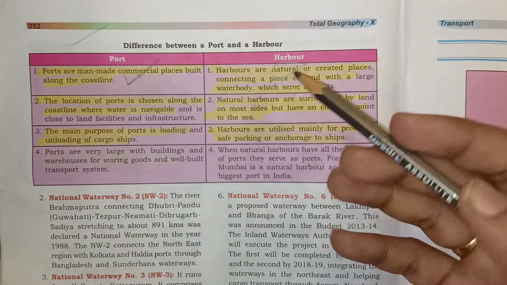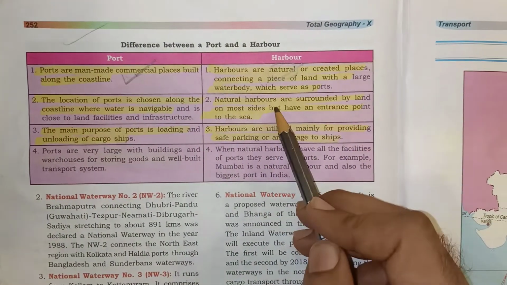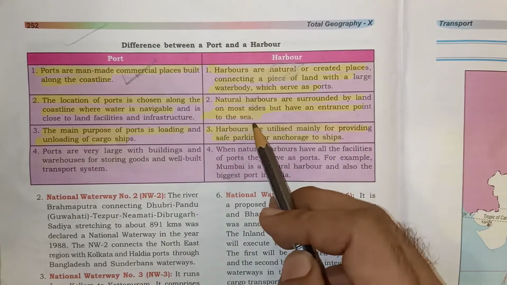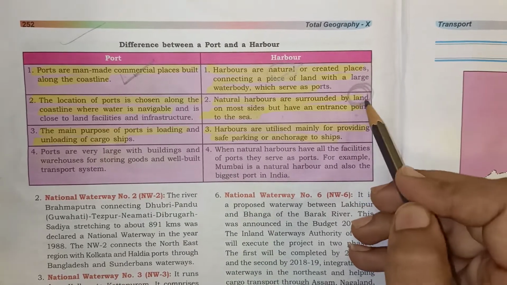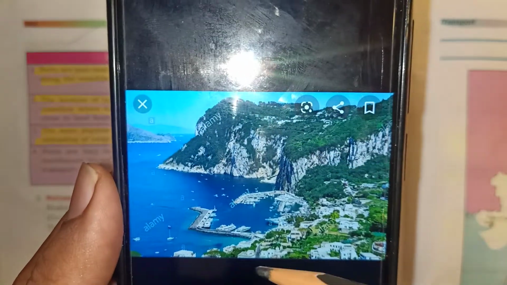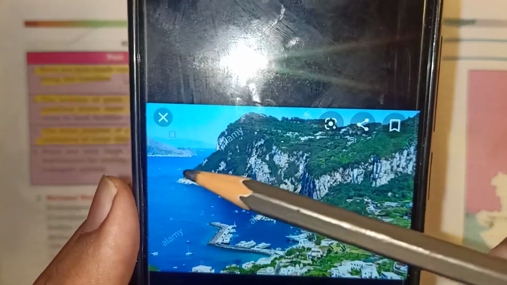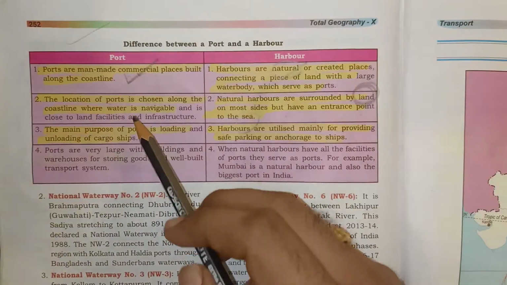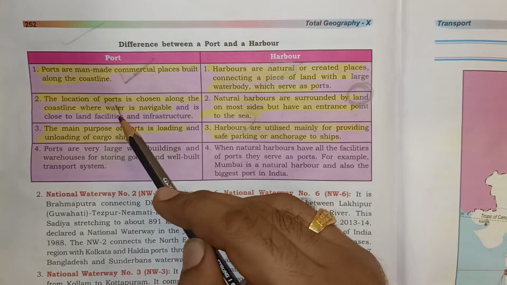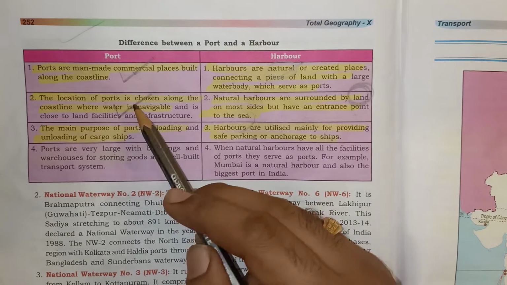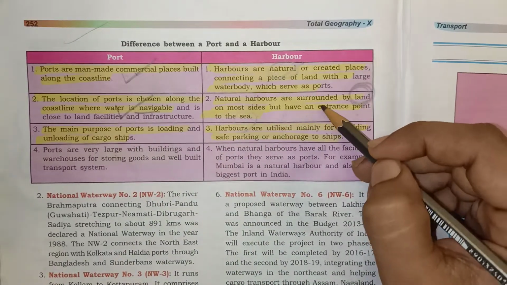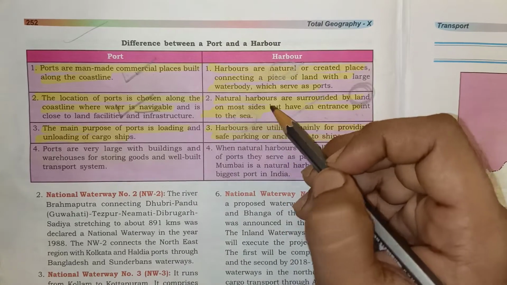In case of a harbor, we haven't made anything, so it's a natural harbor which is land on most sides but has an entrance point to the sea. Basically, it is surrounded by land but it has an entrance to the sea. As you can see, there's land over here and an entrance over here which is connected to the land through the sea. Second point: we choose the location of a port where the water is at a great height and navigable, but a harbor is natural, surrounded by land, and has one entrance point to the sea.